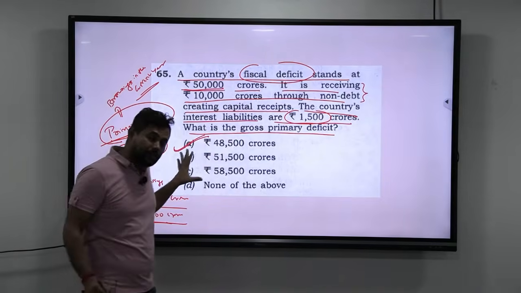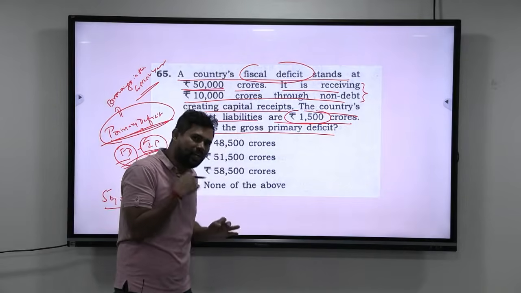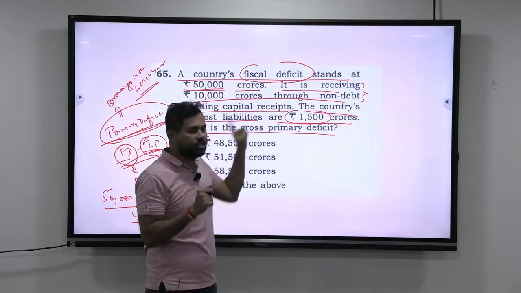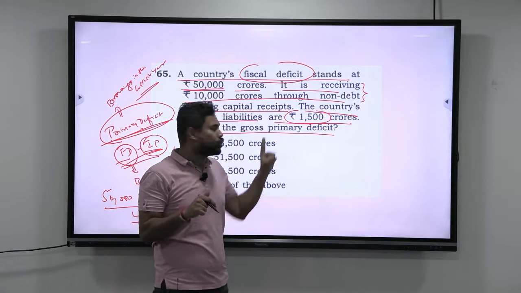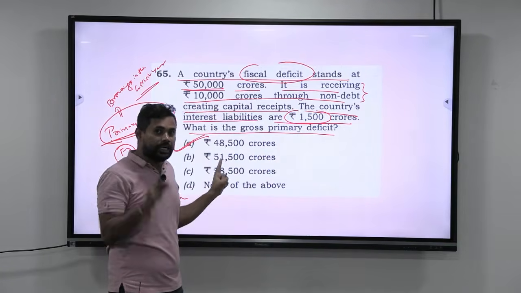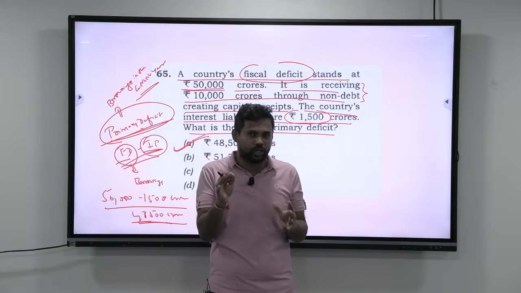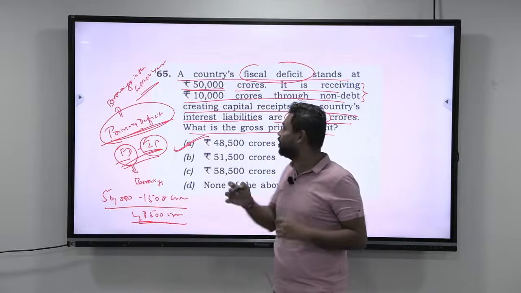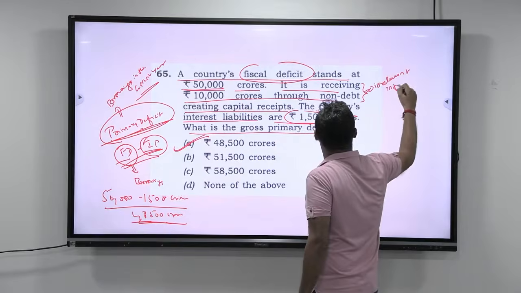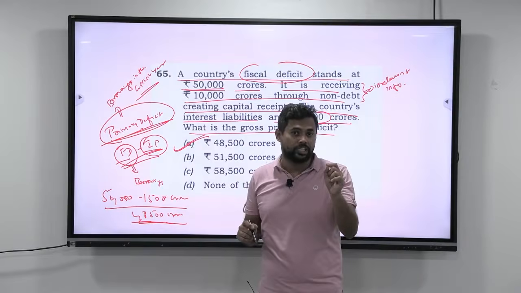I know that at the outset it is very, very simple. But when you are in a rush, trying to complete the paper very quickly, you will take 2-3 minutes to think, why has UPSC given this? Or am I missing something? Should I add it somewhere? That 2-3 minutes extra that you take to think what is going wrong here, that is what UPSC also wants. So you should be very good at managing your time. If you are managing your time, your nerves are calm and you will easily identify this as irrelevant information. That is why time management becomes very, very critical in your prelims exam as well as prelims success.